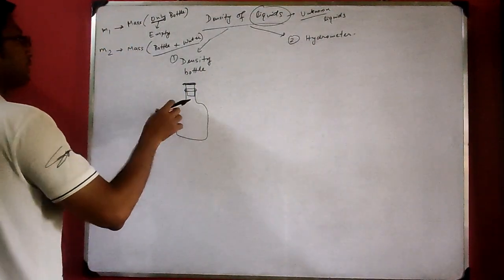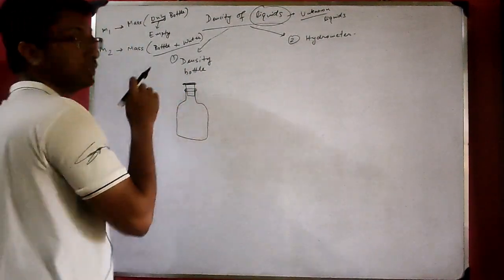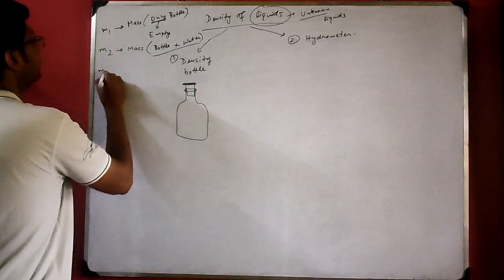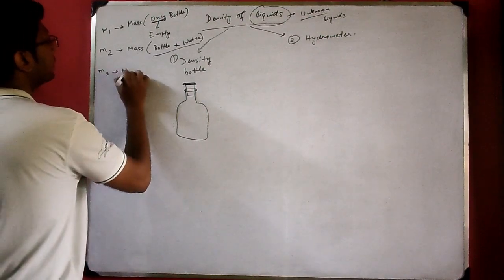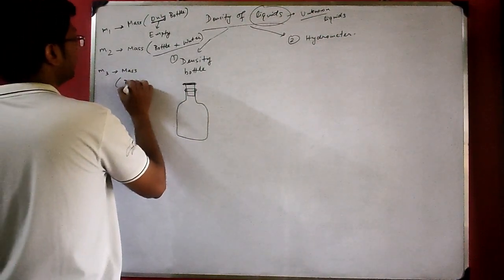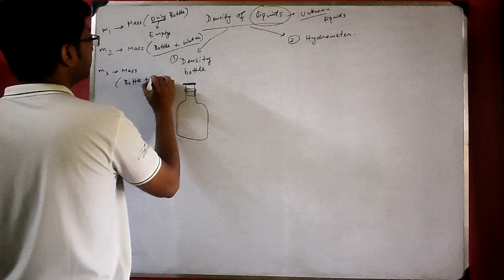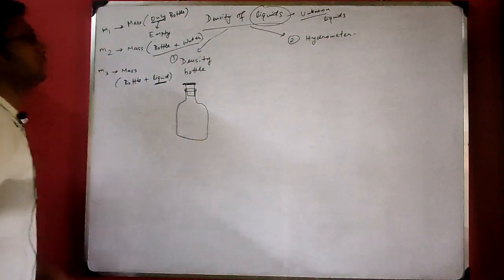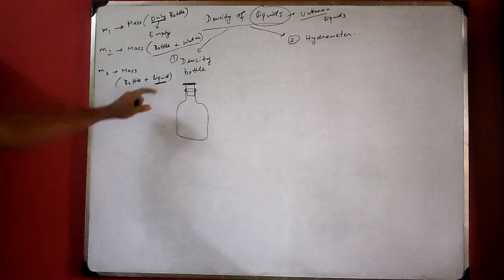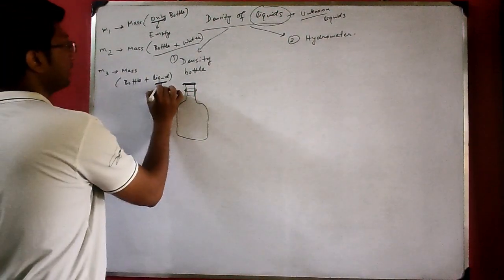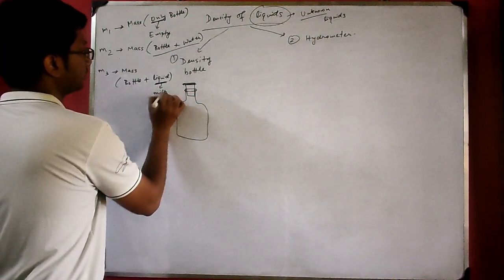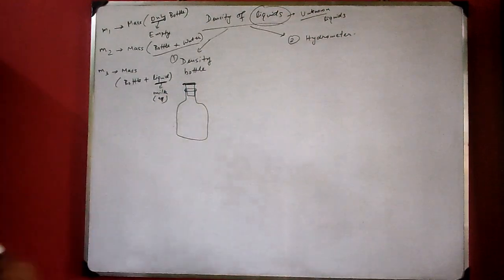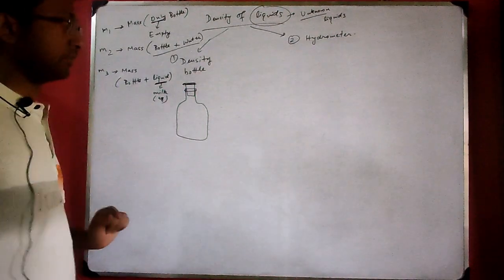Then you measure the mass of the bottle along with the milk, and note it as M3. It will be mass of bottle plus liquid. Here I am talking about milk. Liquid means the unknown liquid whose density you are going to find out. Here for example it is milk, so bottle plus milk. It can be kerosene oil. It can be any liquid. Now what to do with these values?